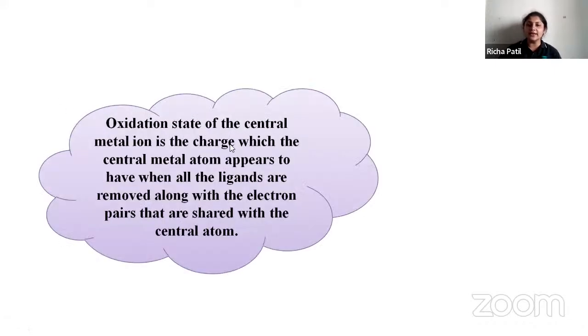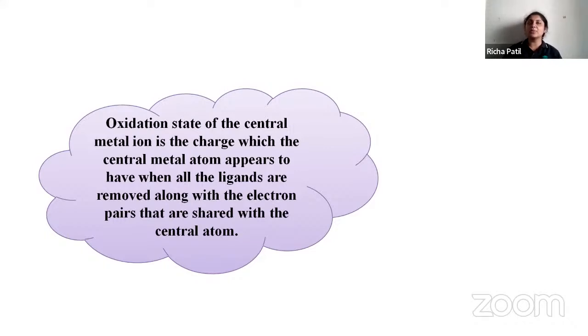Oxidation state of the central metal ion is the charge. What do you mean by oxidation state? How do you calculate the oxidation state of the central metal ion? It is the charge which the central metal atom appears to have when all the ligands are removed along with the electron pairs that are shared with the central atom. So oxidation state of the central metal is nothing but a charge.